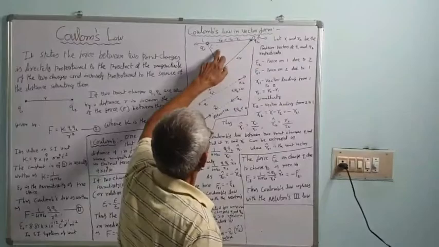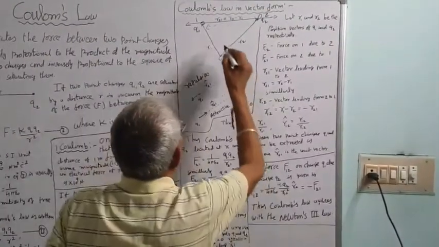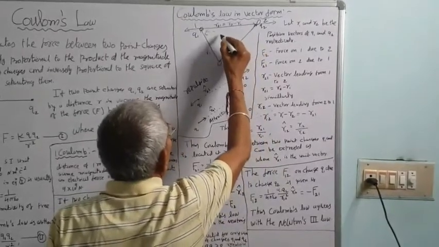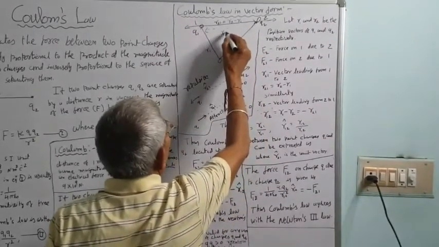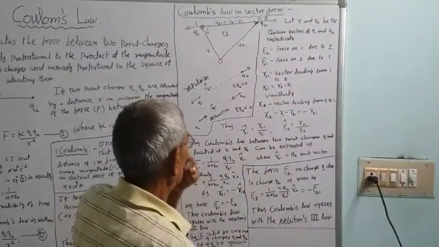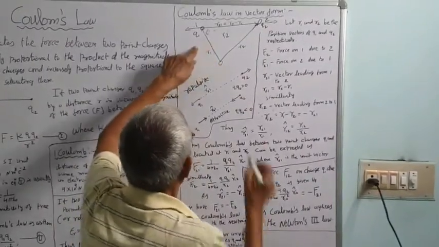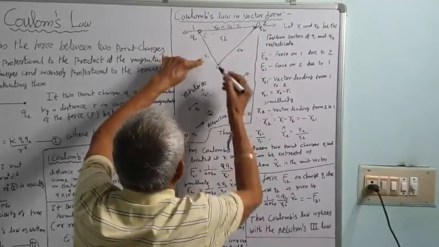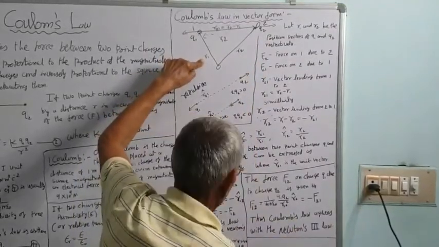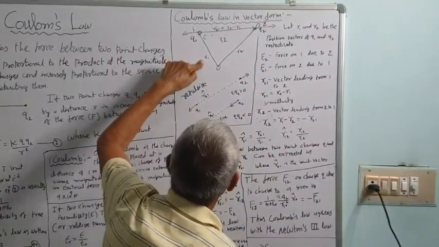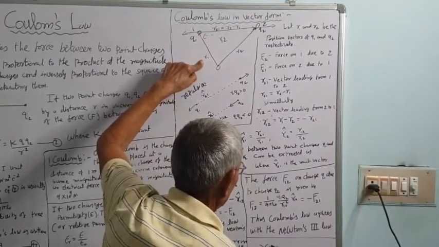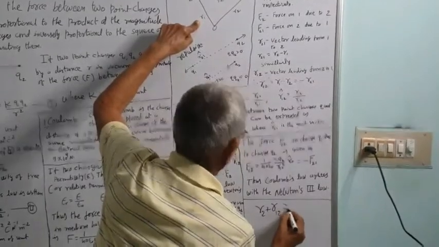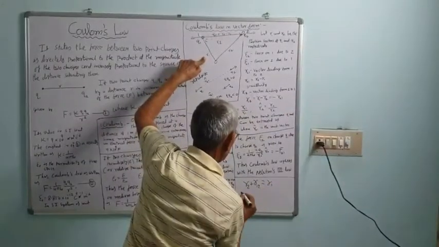From the figure, R2 plus R12 is equal to R1.